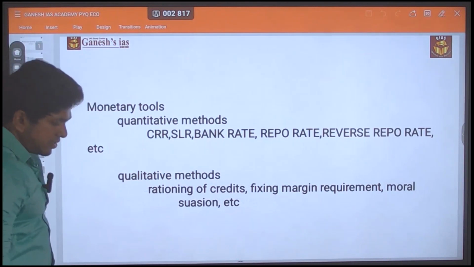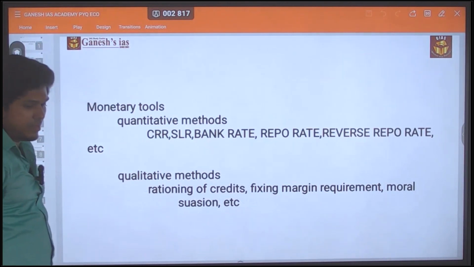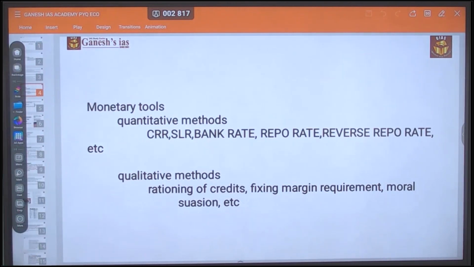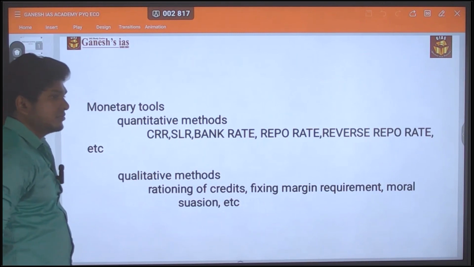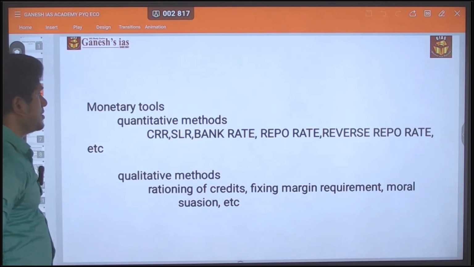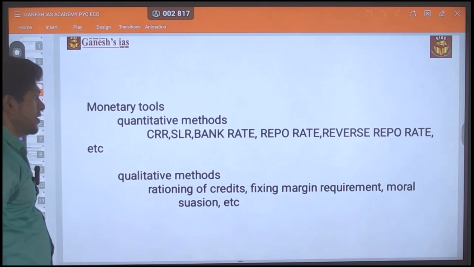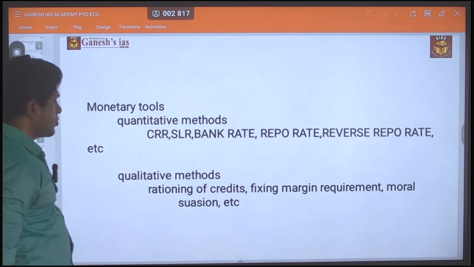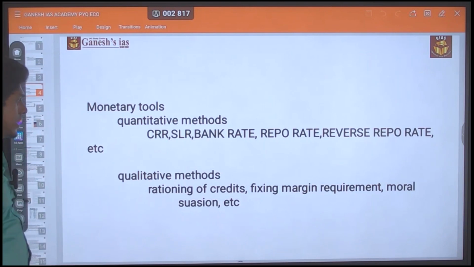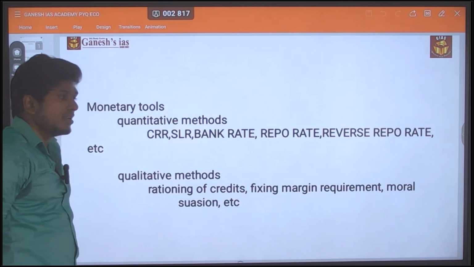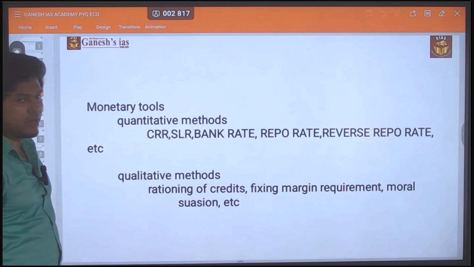See, the monetary tools the RBI or any central bank uses: first is the quantitative method, which means CRR, SLR, bank rate, repo rate, reverse repo rate, everything. There are also qualitative measures, called rationing of credit, fixing margin requirements, moral suasion, and direct action. These are also monetary policy tools.